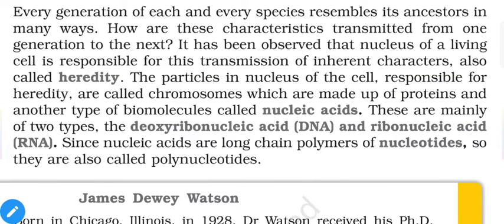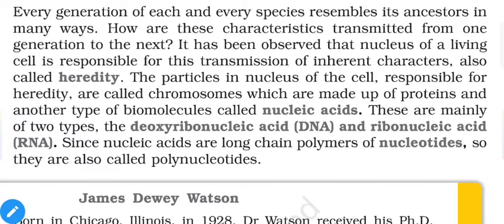Each and every species' generation resembles its ancestors in many ways. How are these characteristics transmitted from one generation to the next? It has been observed that the nucleic acid of a living cell is responsible for this transmission of inherited characters, also called heredity. So we know that our bodies are made up of tiny cells, and these cells contain a nucleus, and the nucleus contains DNAs or RNAs, and this heredity is because of the chromosomes present in it.